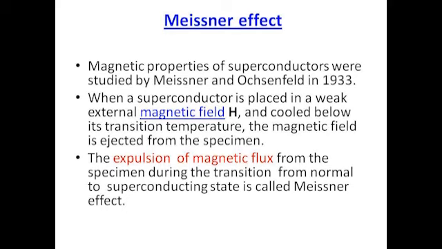Meissner effect is reversible. That is, when the temperature is less than Tc, there will be no lines of magnetic force inside the specimen. But when we increase the temperature and the temperature becomes the transition temperature, the magnetic lines start entering the specimen. Above the transition temperature, the material will be in the normal state.